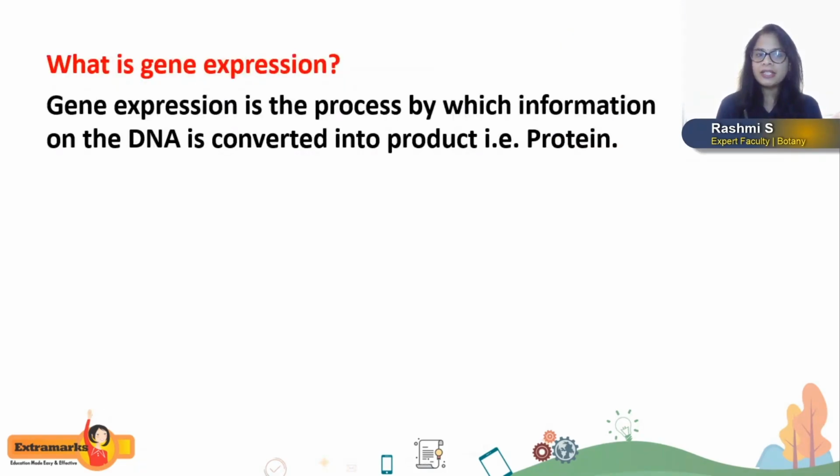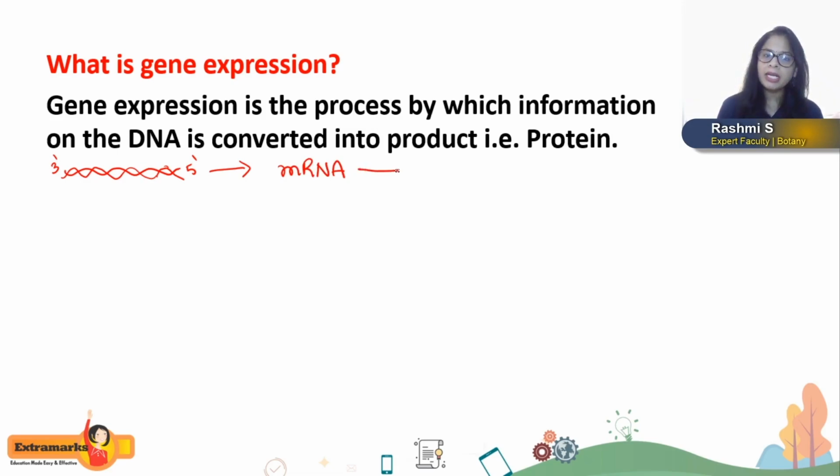First of all, let us understand what is gene expression. You know that there is some information present on the DNA of every living organism, right? And that information is present in the form of coded language, isn't it? The information present on the DNA flows to the mRNA molecule through the transcription process.